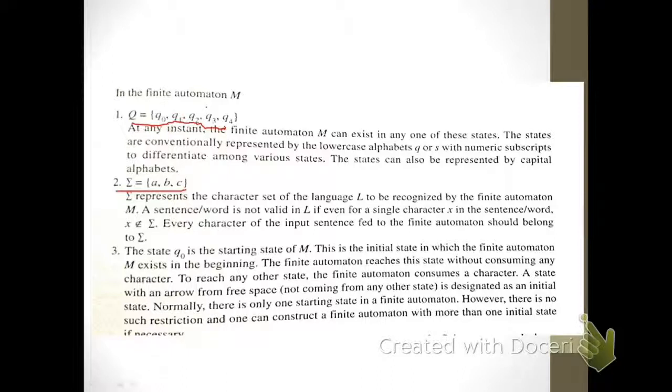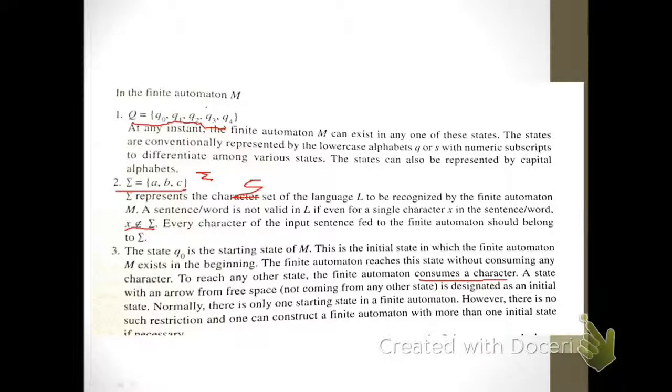So now the state Q0 is the starting state of M. This is the initial state in which the finite automata M exists, which is also called the beginning or the starting state. The finite automata reaches this state without consuming any character. To reach any other state, the finite automata consumes a character.